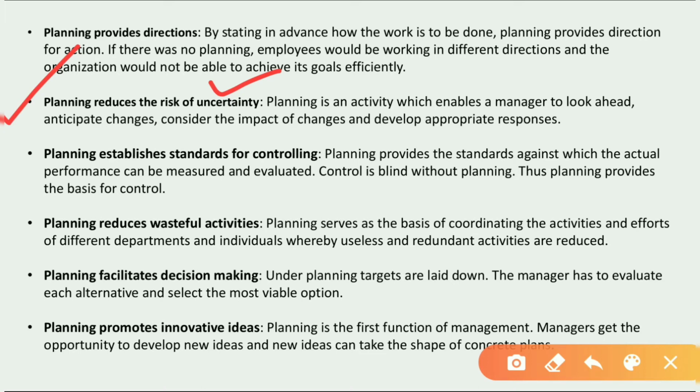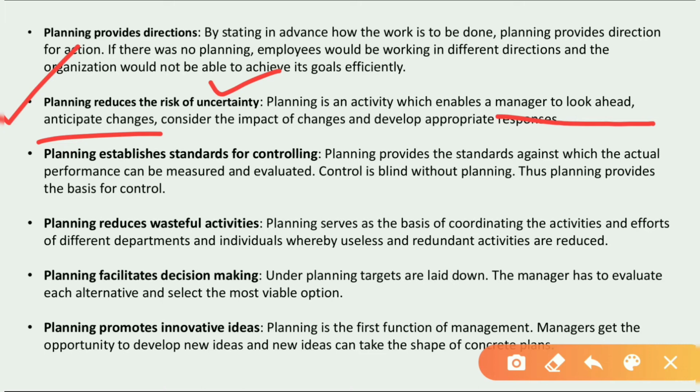How? Planning is an activity which enables a manager to look ahead. Through planning, the manager plans for the future and anticipates changes. If they feel the future is risky and not favorable for them, then they can change the plan, and in that way the risk will be reduced.